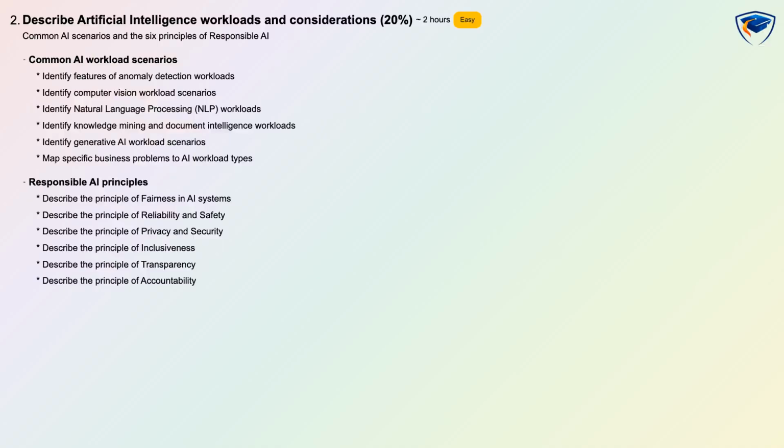You will also learn the 6 principles of responsible AI, covering fairness, reliability and safety, privacy and security, inclusiveness, transparency, and accountability. The goal is to understand both the capabilities of AI services and how to design trustworthy, compliant solutions.